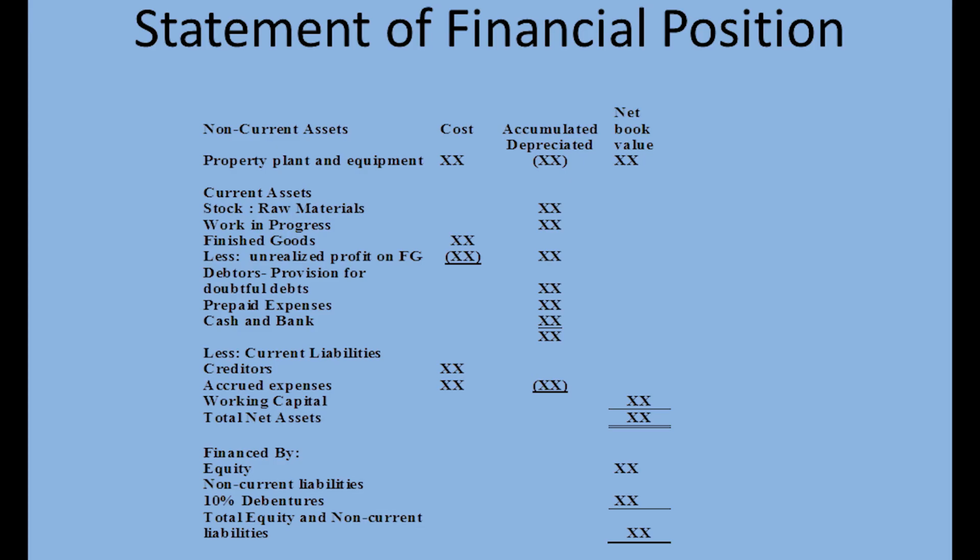Since we said a manufacturing organization could be in any form, it could be a sole proprietorship, a company, a partnership, the financed by section will be determined by the form of business. So simply what I've put here is that in the financed by section, you're going to have equity, that is capital adjusted for drawings, and then you're going to have non-current liabilities such as loans and debentures. So the financing of a manufacturing organization is going to be dependent on the form of the business that the firm undertakes.